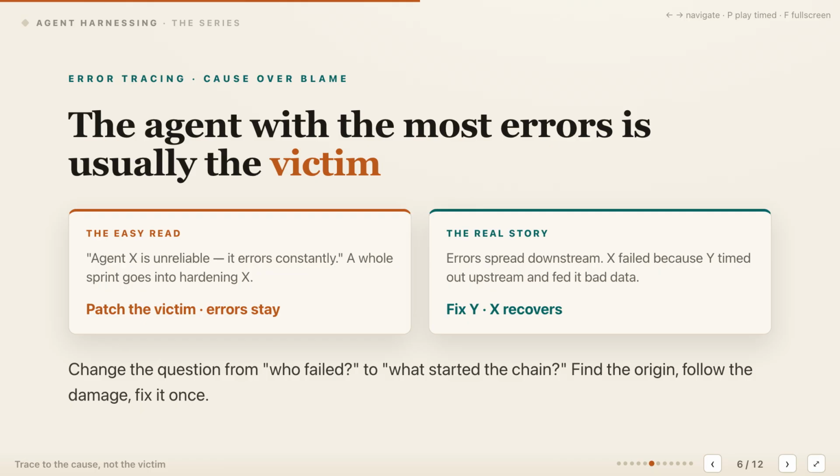Role-aware scores still don't identify root cause, because errors spread downstream through dependencies between agents. The agent showing the most failures is often the victim receiving bad context, stale state, or a timeout from upstream. Imagine hardening Agent X for an entire sprint because its errors dominate the dashboard, yet the same failures continue. The trace reveals that Agent Y timed out earlier and handed X incomplete data. Fix Y, and X recovers without another patch. Replace the question who failed with what started the chain, then follow the damage forward from that origin.